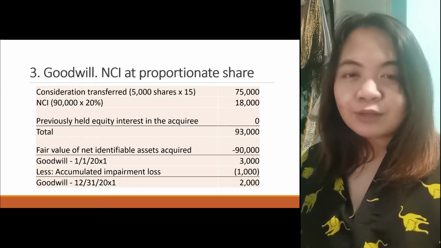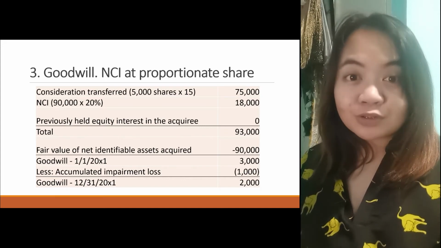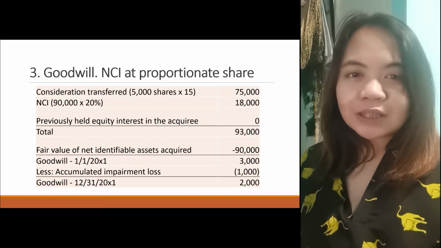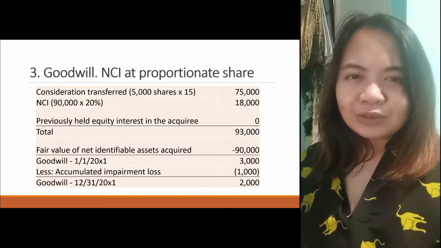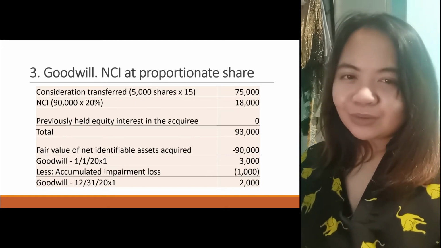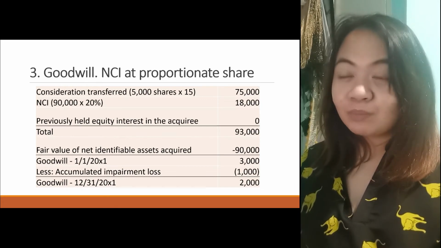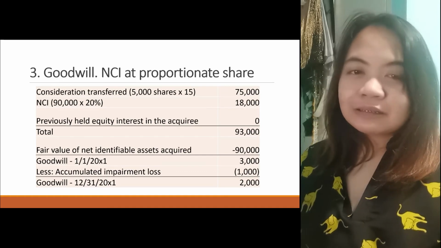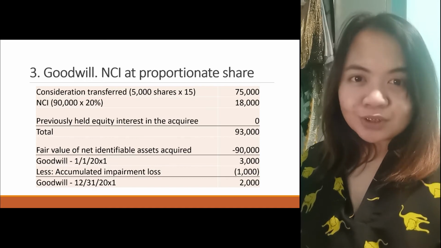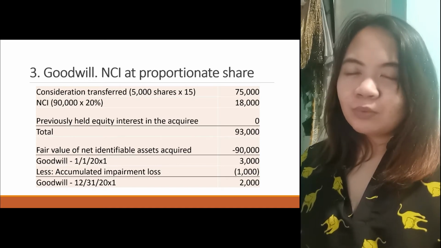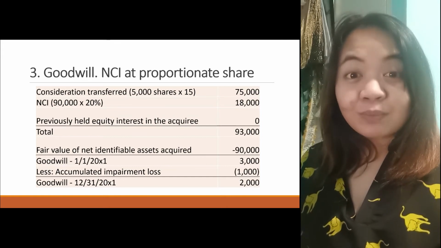Now, we have checked, per the given, there is an impairment loss of 1,000. Maybe they conducted a study, or they deemed that conditions were not in trend, with the pandemic, so there was an impairment loss. We have 1,000 as the valuation of that impairment loss. So you just deduct it, and you have goodwill on consolidation date of 2,000. Again, this is NCI at proportionate share, so the parent alone absorbs the whole impairment loss.